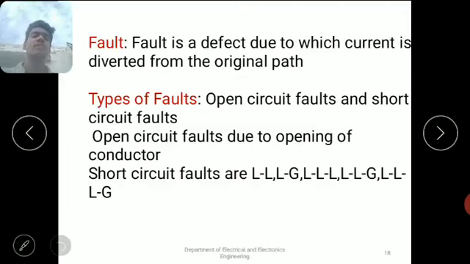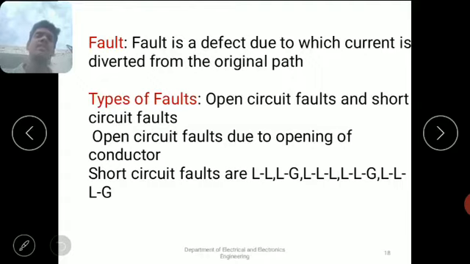And what are the faults present in the power system? There are different types of faults: open circuit faults and short circuit faults. Now we will see what is meant by an open circuit fault and a short circuit fault, and what the types of faults are. Open circuit faults mean opening of the circuit.